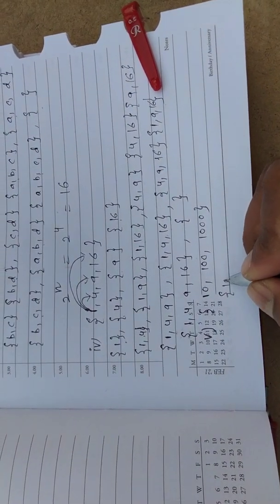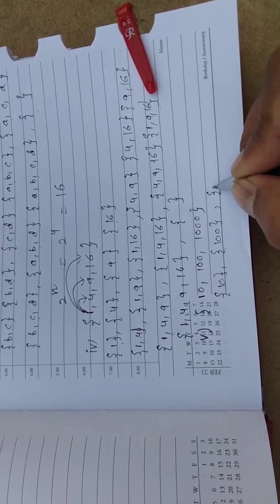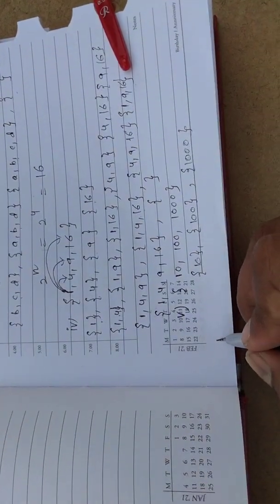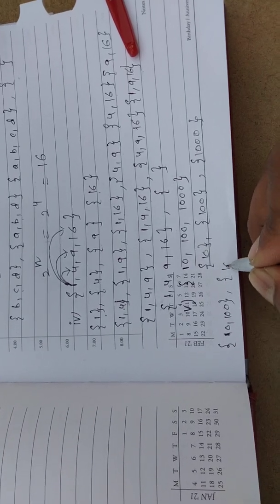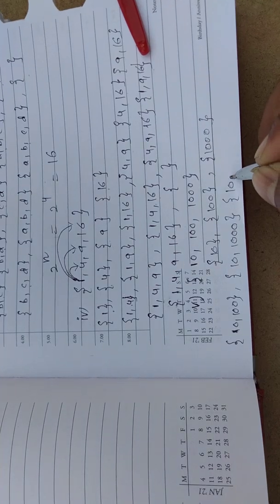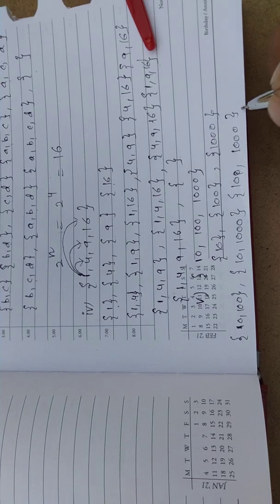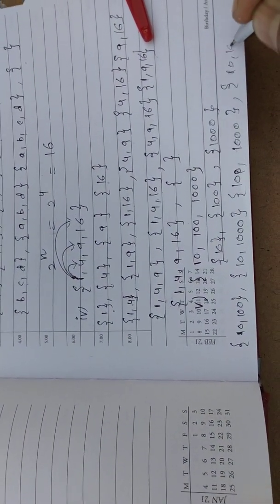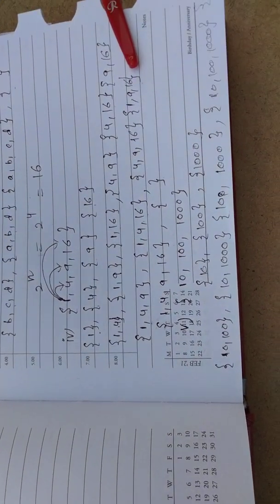You will get 10, 100, 1000, then 10 comma 100, then 10 comma 1000, then 100 comma 1000, then 10 comma 100 comma 1000, and at last the empty set.